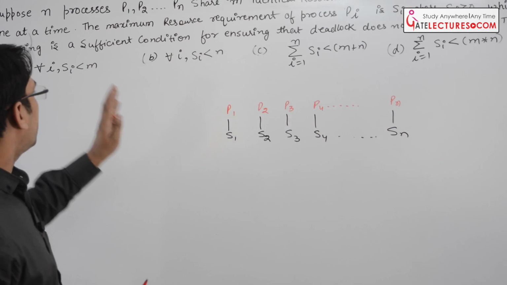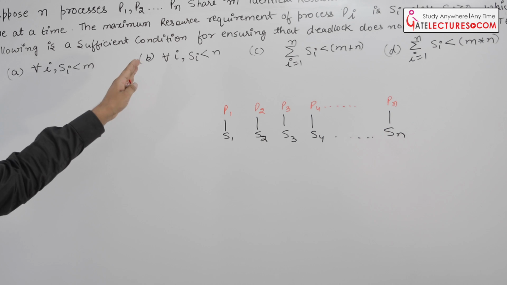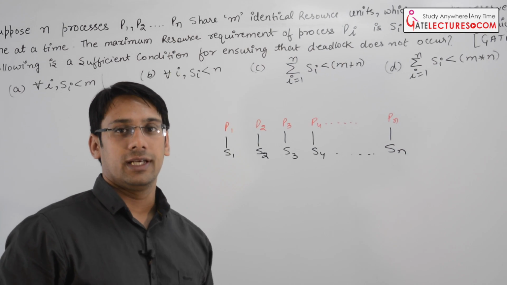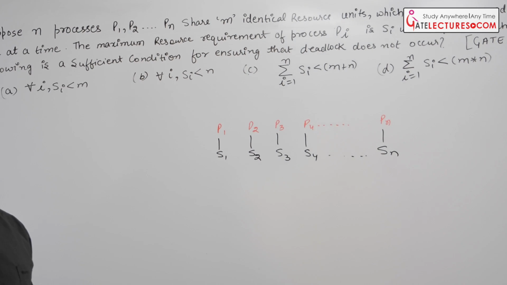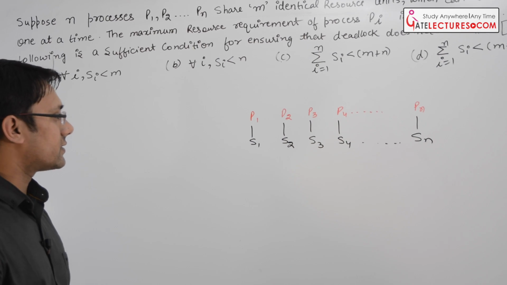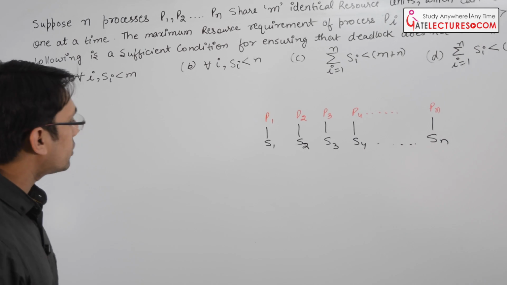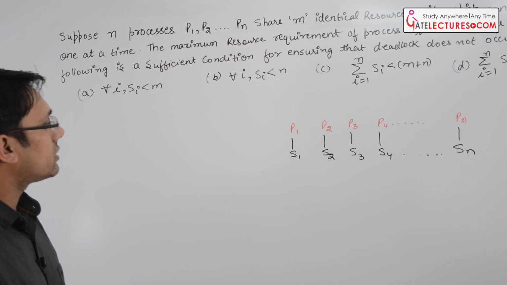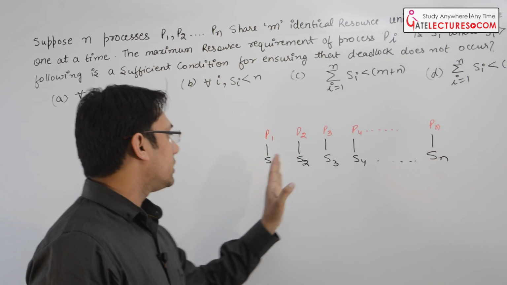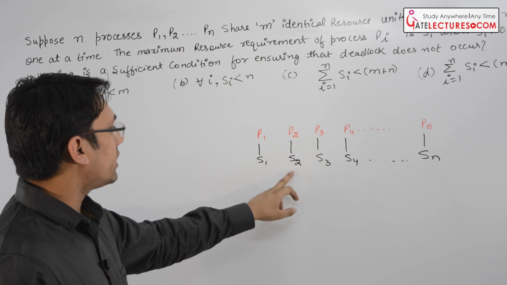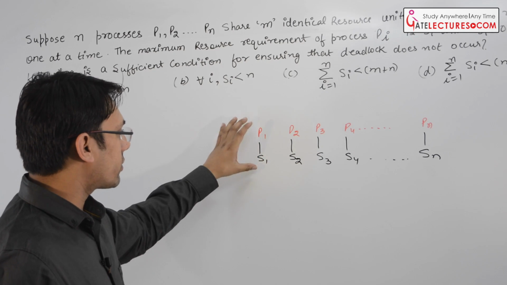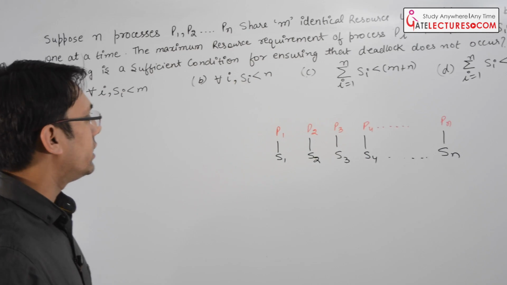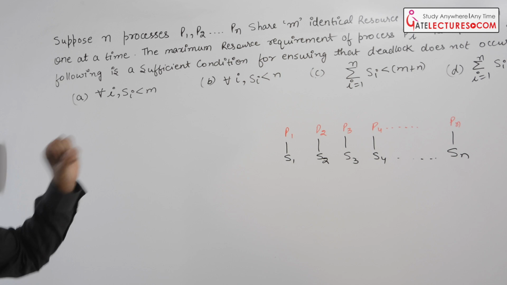So which of the following is a sufficient condition for ensuring that deadlock does not occur? That means we want to ensure that there should not be any kind of deadlock in this case. So here you can see that the number of processes is n, and the processes require S1, S2, S3 up to so on Sn resources, right? Now we want to ensure that deadlock does not occur.